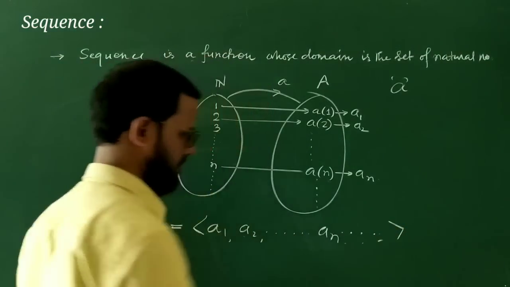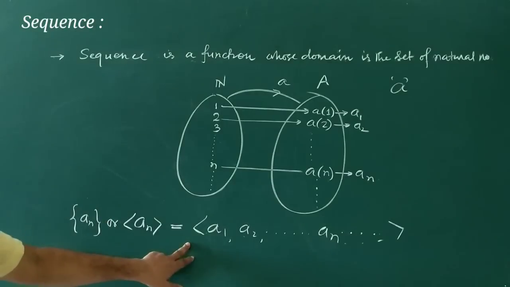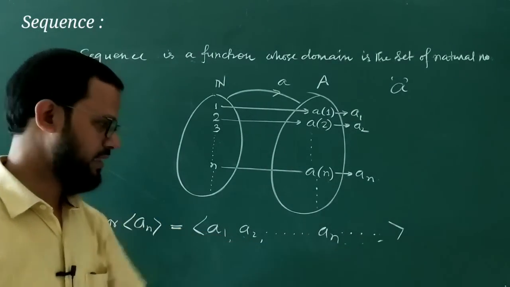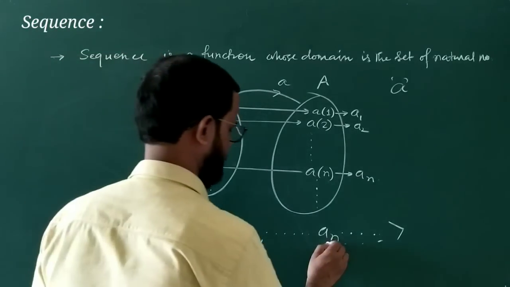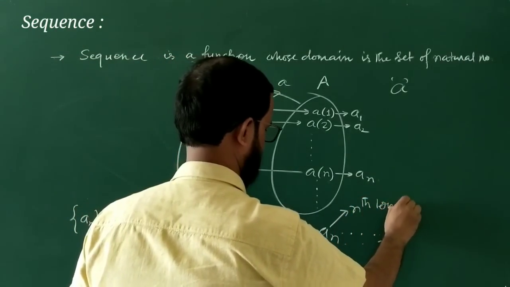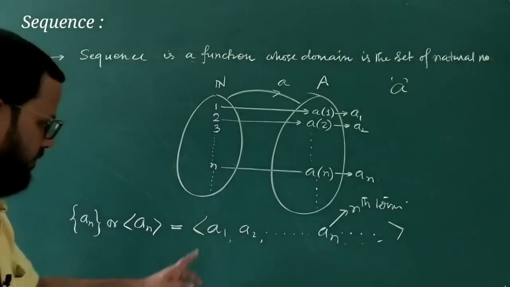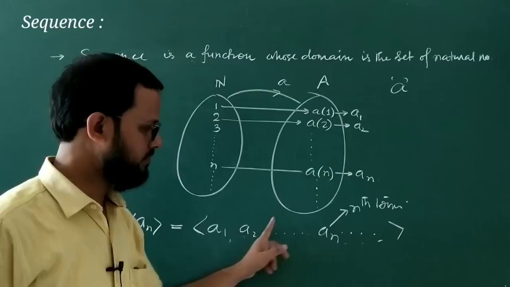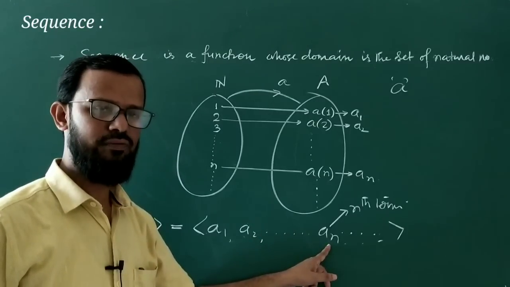You can write that, this type of symbol. This is called a sequence. And the nth term, what is this called? The nth term of the sequence. This is called the first term of the sequence, this is the second term, then the third term, and this is the nth term of the sequence.